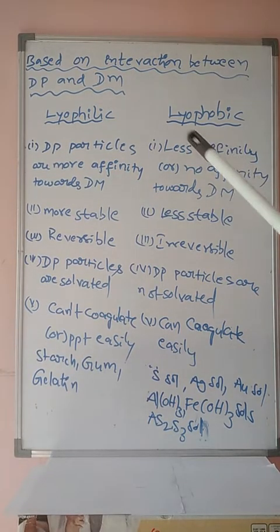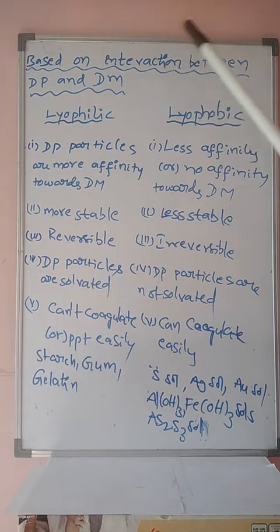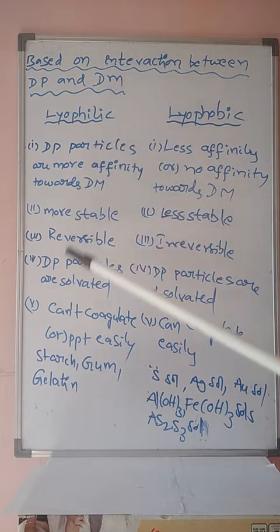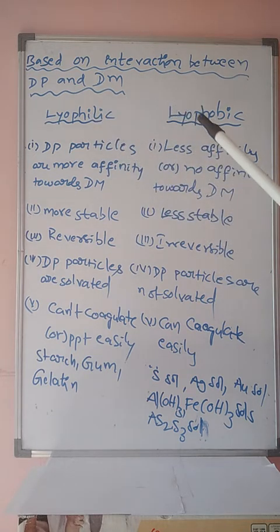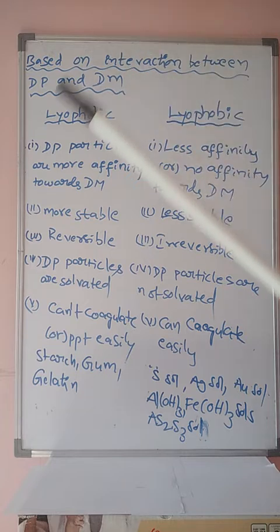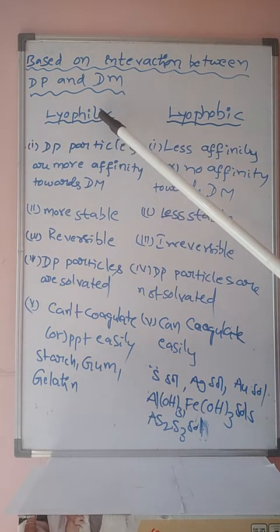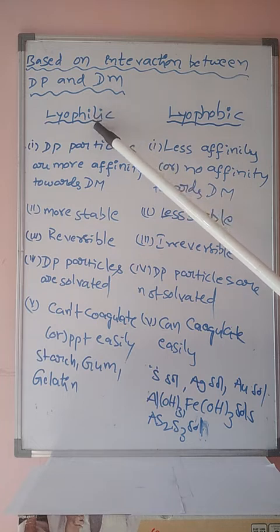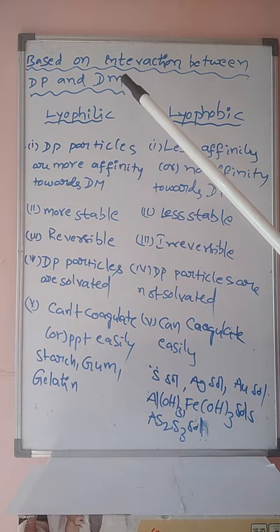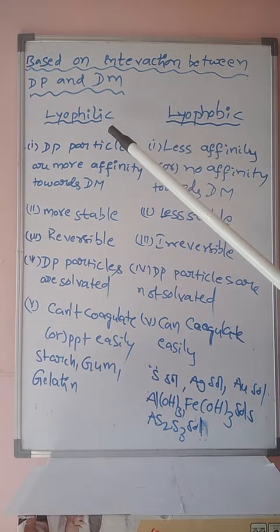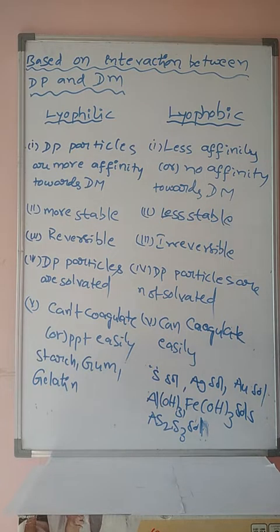Okay students, next continuation. Based on the interaction between the dispersed phase and dispersion medium, the classification of colloidal solutions is mainly of 2 types: lyophilic colloidal solution and lyophobic colloidal solution. Philic means more affinity between the dispersed phase and dispersion medium. Phobic means phobia between the dispersed phase and dispersion medium. Less affinity, sometimes no affinity is present. That is based on the interaction between the dispersed phase and dispersion medium.